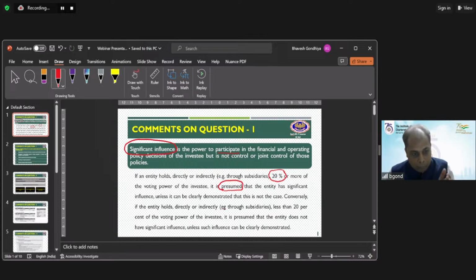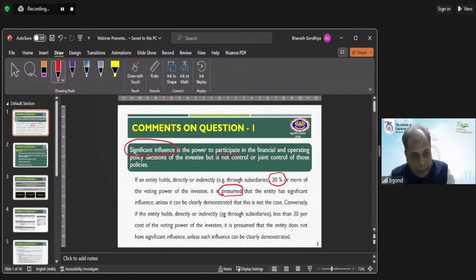But on a demonstrative basis, we can say more than 20% means you must be having a participation in the policy and the operating decision of the organization. Even sometimes less than 20% of the ownership can also demonstrate you as having significant influence, provided you are taking a participation in the organization. So 20% upfront is considered as significant influence, but not always.